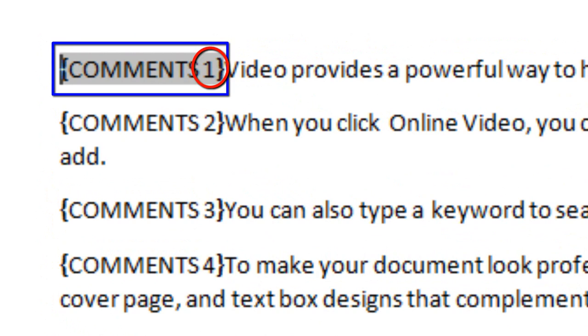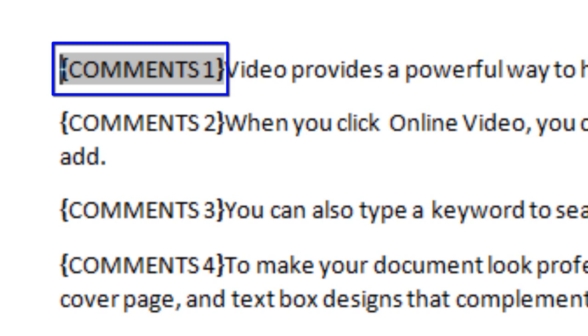This argument is an index, and I'll talk about what that's for in just a bit. So in this particular approach, we're going to insert a field code at the beginning of every paragraph, and we're going to use the comments field code type, although there's nothing to restrict it to the comments field code type.